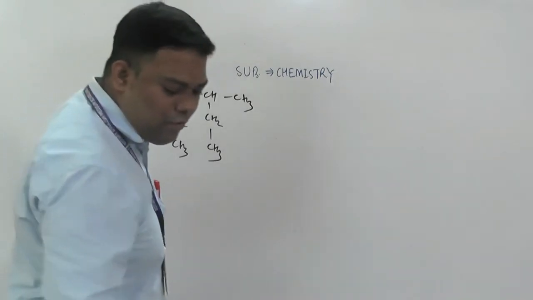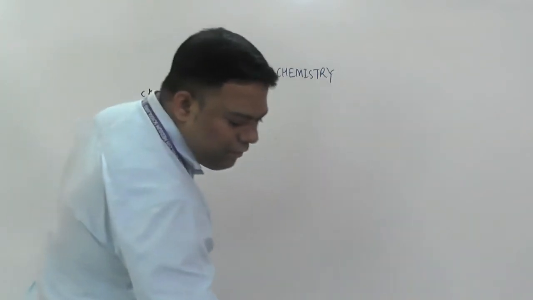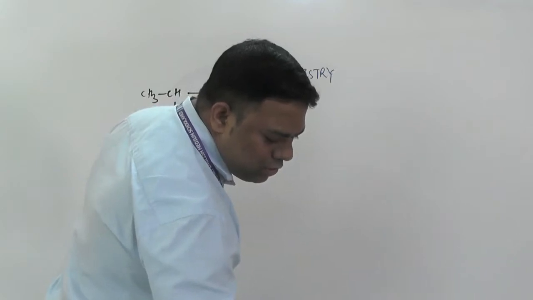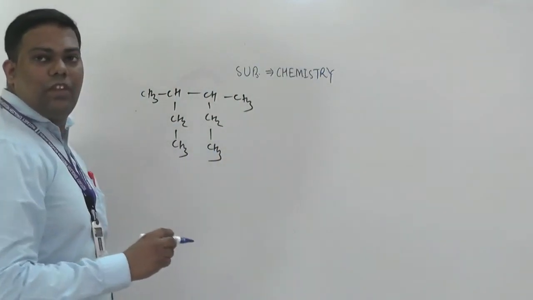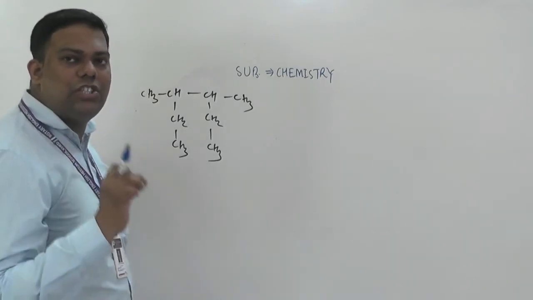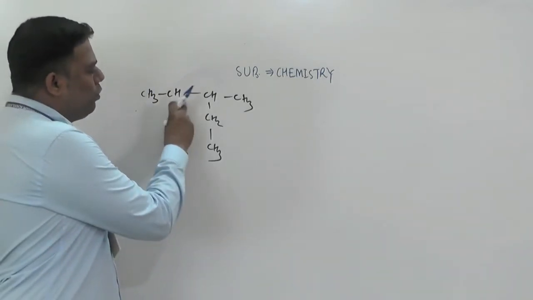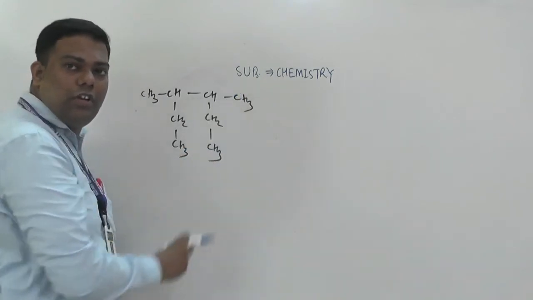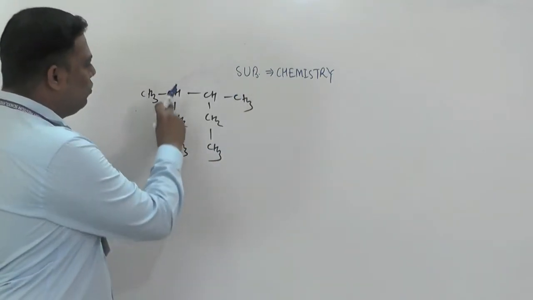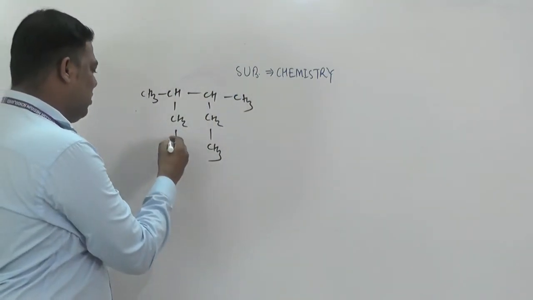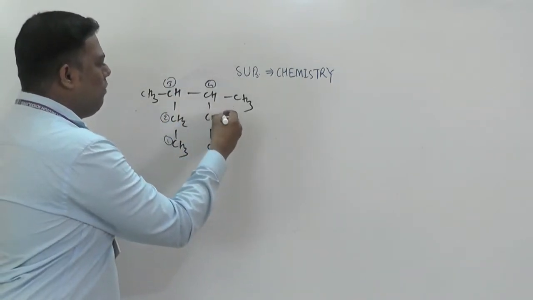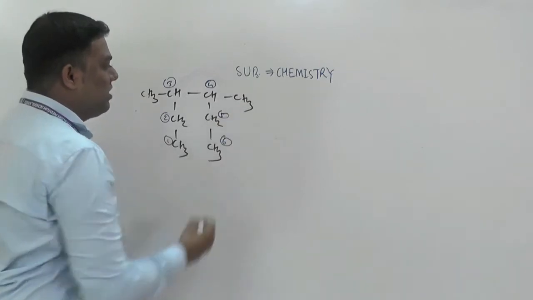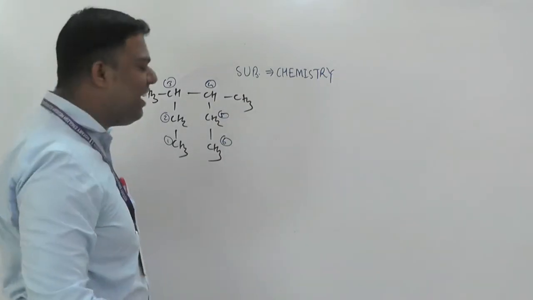For such a compound, from where do we have to do numbering? First you have to select the longest chain. So 1, 2, 3, 4, yes, and 1, 2, 3, 4, 5 and 6, the longest chain you will get.